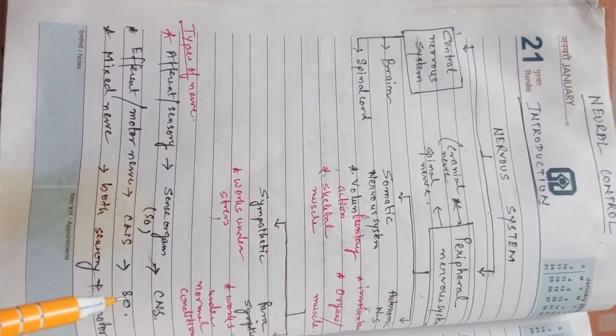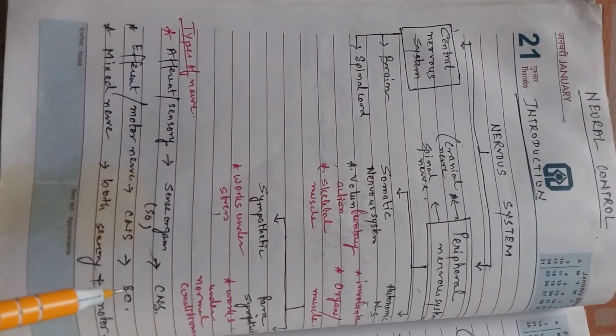So class, hope you have understood what are the different types of nervous system. Thank you.